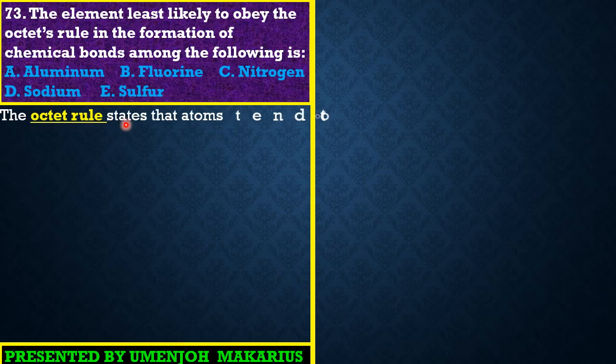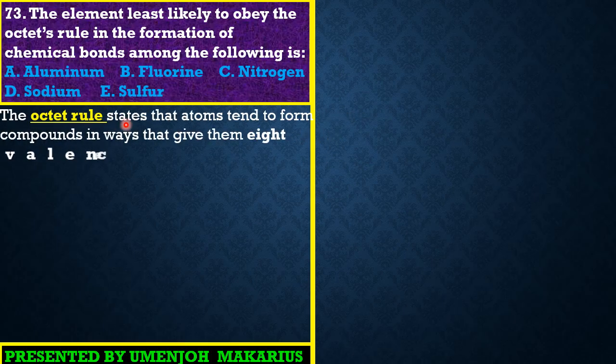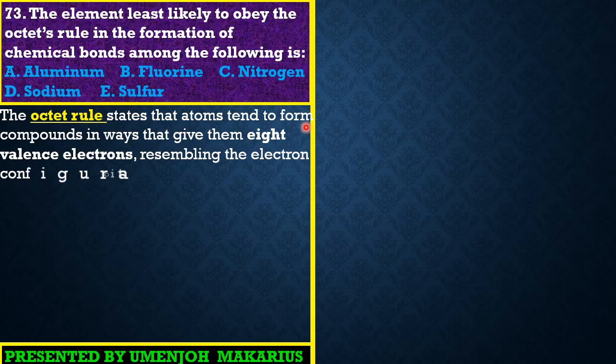Why, guys? Let's look at the octet rule. The octet rule, friends, simply states that atoms tend to form compounds in ways that give them 8 valence electrons, resembling the electronic configuration of noble gases. So for the octet rule to be satisfied, all the various species must have 8 electrons on their outermost shell, which is similar to that possessed by group 0 or group 8 elements.